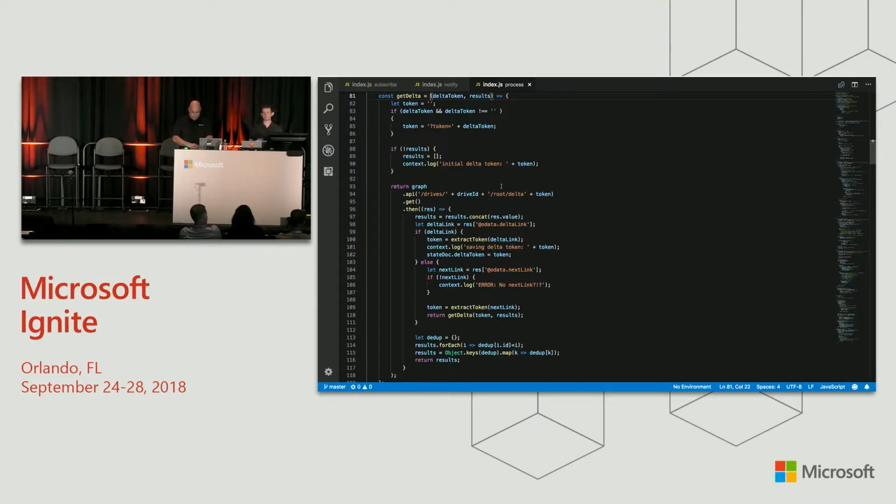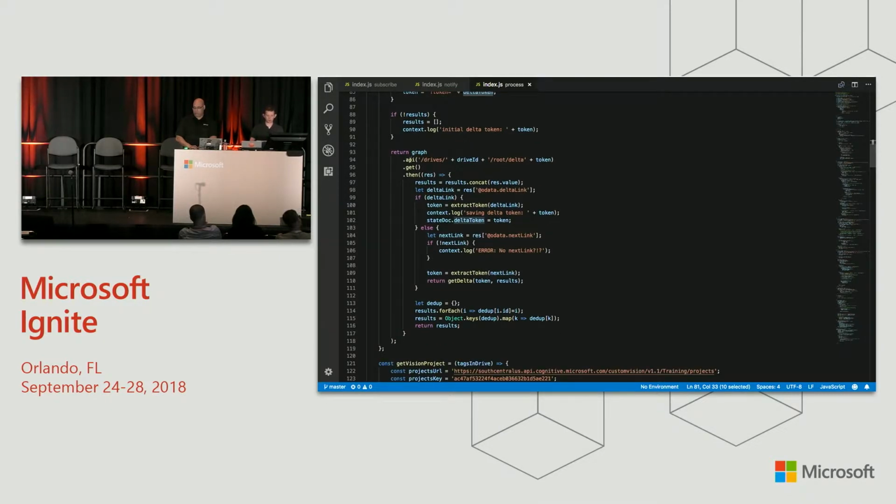That begins a full recursive, full depth enumeration of the drive. Or it can be called with a token, which is how you get the changes since the last time you called Delta. In this case, if the Delta token I pass into this function is null or empty, I'm going to call Delta with no token. Otherwise, I'll formulate a token query parameter that I'll use to call Delta to pick up my differential changes.